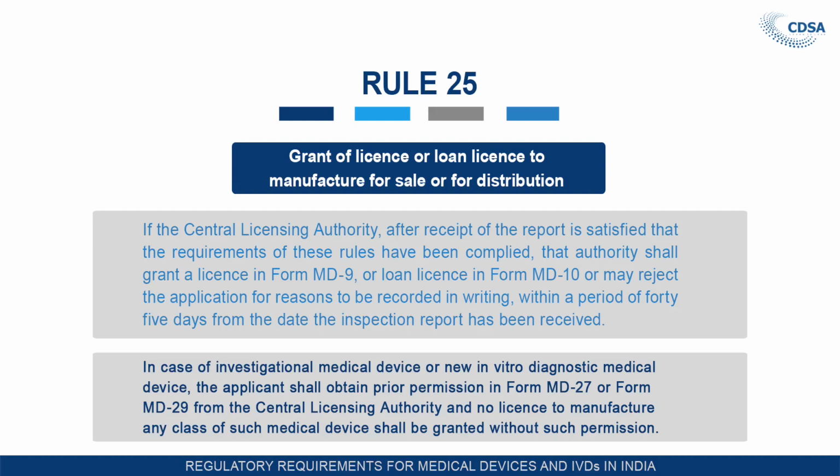The applicant has to establish the safety and performance of the devices which fall under investigational medical devices, or if it is a new in vitro diagnostic. After obtaining the permission, they will apply to the Central Licensing Authority for grant of manufacturing license or loan license in Form MD9 or MD10.